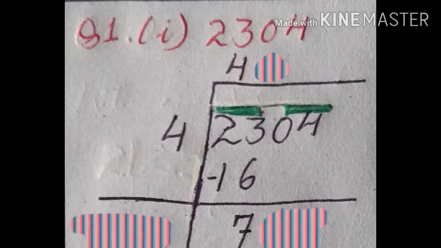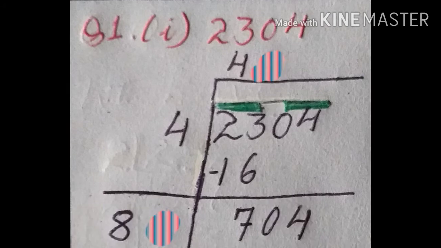Now in the next step, the remainder is 7. To the right of 7 you have to bring down the 04. Two numbers have to be brought down at once. Now we get our next dividend, which is 704. The remainder 7 was already there, and bringing down 0 and 4 we get the next dividend 704. Now again we have to divide this, and here the divisor is our 4.